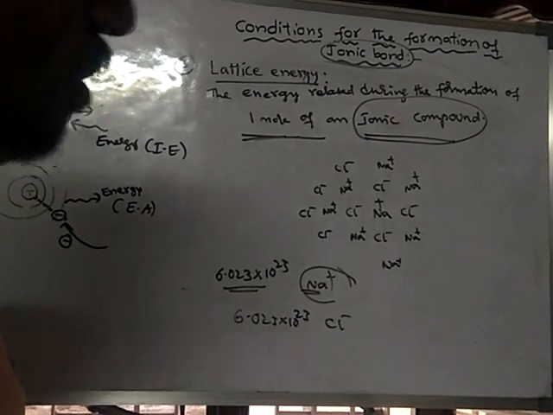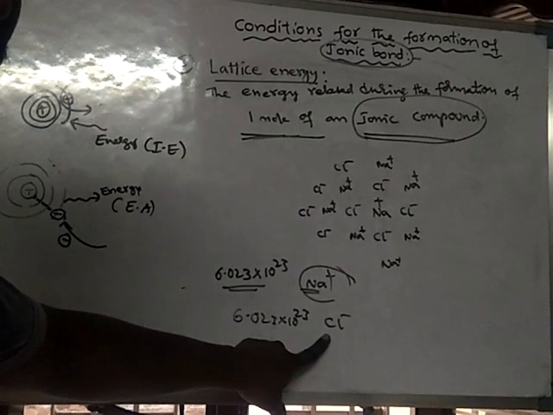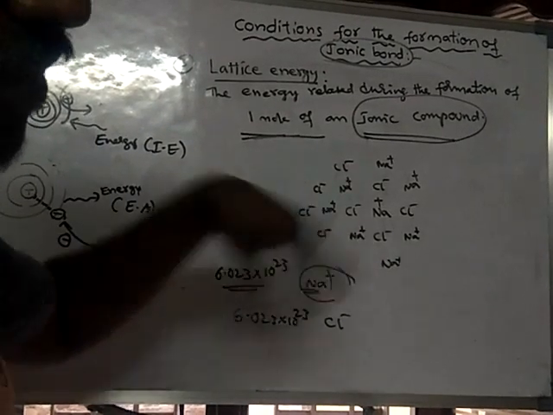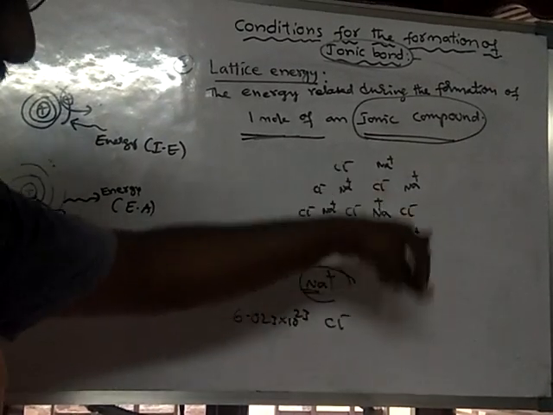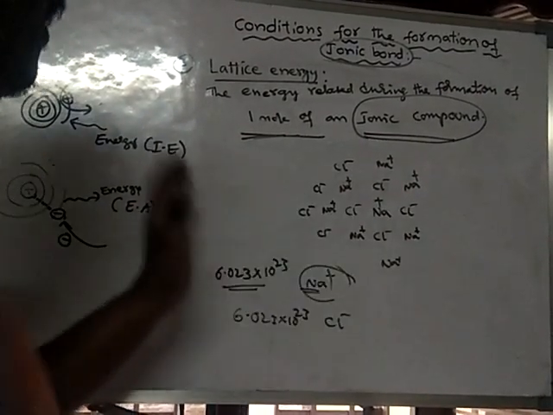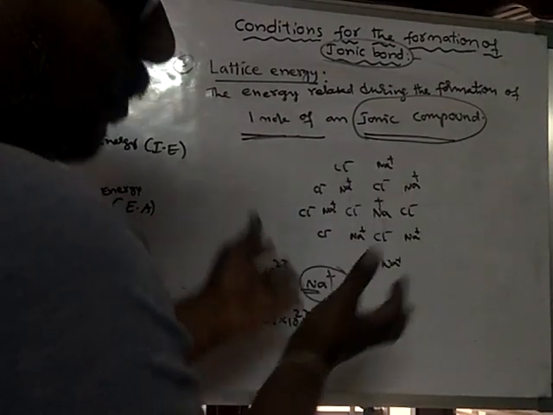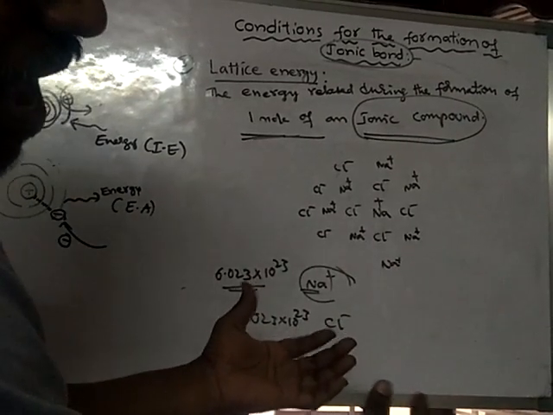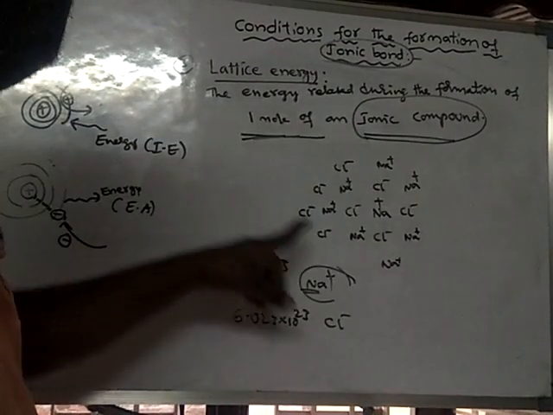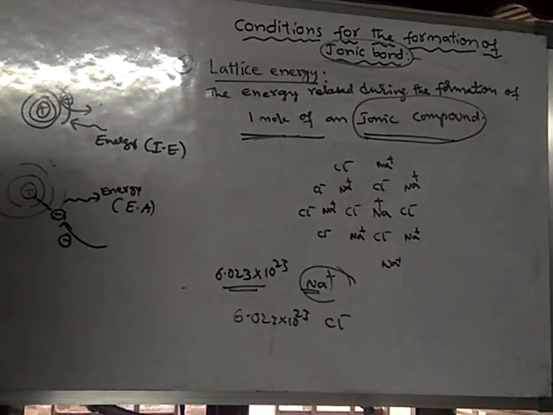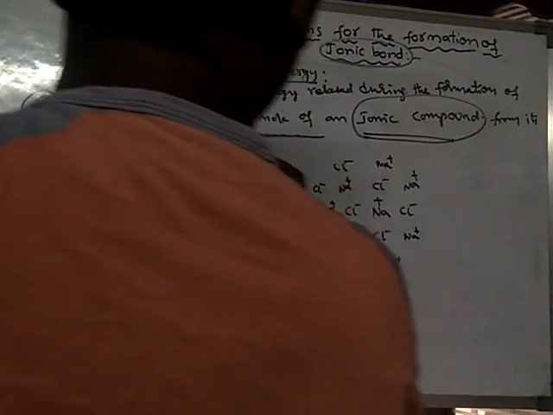of ionic compound. 1 mole of ionic compound means 1 mole of cations and 1 mole of anions. So when 1 mole of cations and 1 mole of anions combine to form a certain amount of compound, certain crystals, during that process some amount of energy is released, and that energy is said to be lattice energy: the energy released during the formation of 1 mole of ionic compound from its ions.